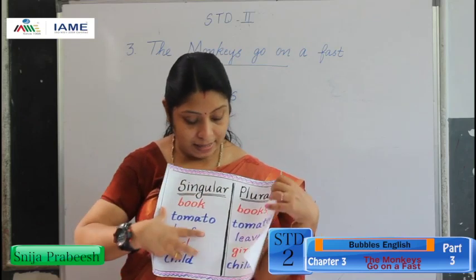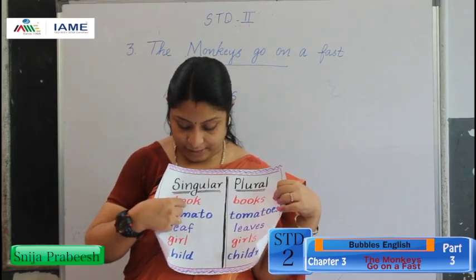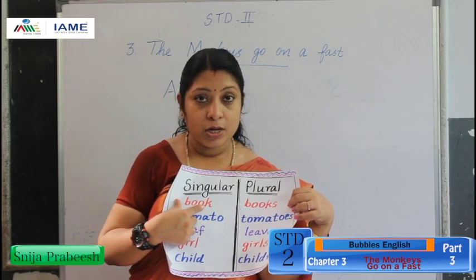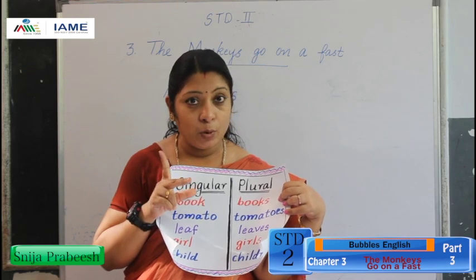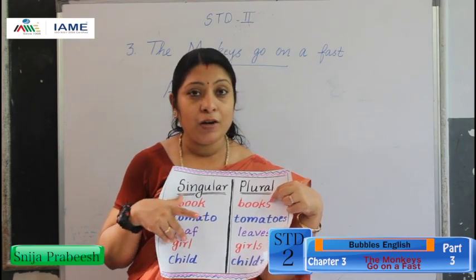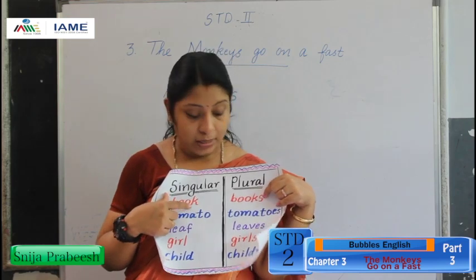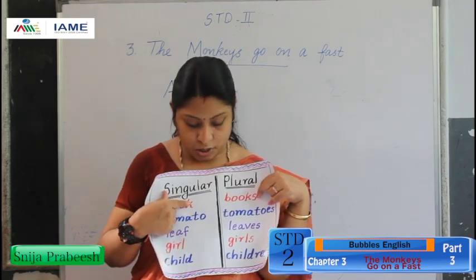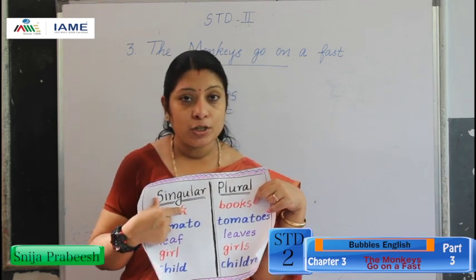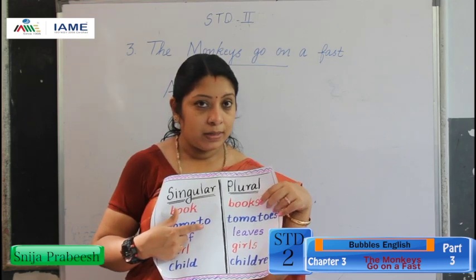Singular, plural. So here first word is book. Book means only one book. What is the plural form? Books. Book, books. I add an S here. Book became books.